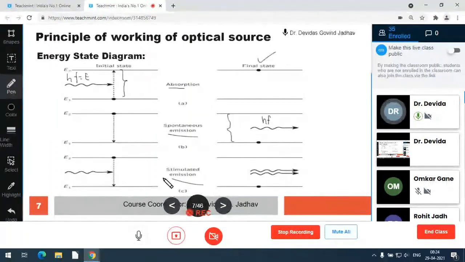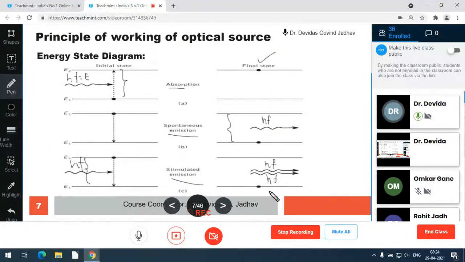And in stimulated emission, from higher level to lower level, the atom will transit only when an external photon interacts with the atom structure, the external photon also having energy equal to band gap energy. That resonates the structure, and then the higher energy atom transits to lower energy and generates a photon that gets emitted along with the incident photon.